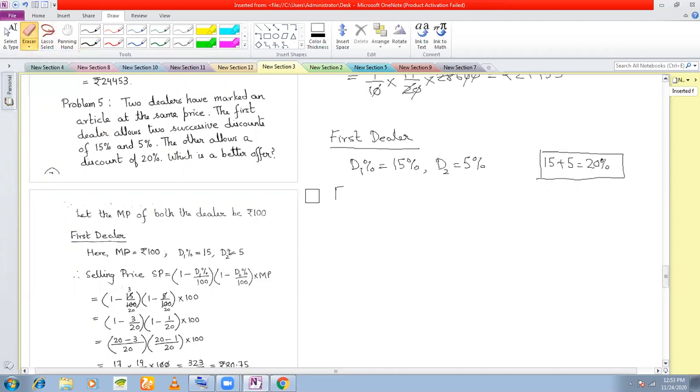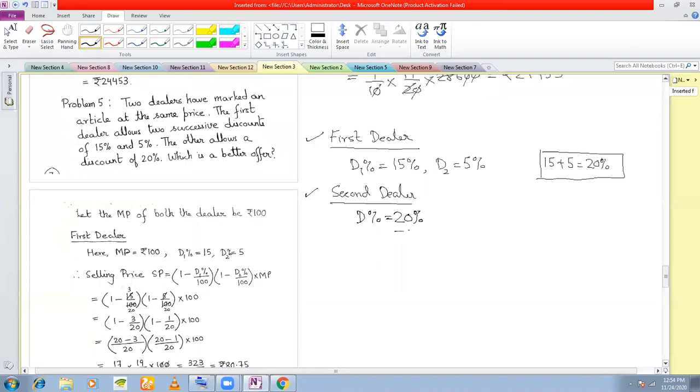dealer, the second dealer now tells me that I will not give you two discounts, but in fact I will give you only one discount. Okay, and what is that discount? I'll give you a discount of 20%. So now the question is, now I'm confused. Which shop should I go to? Whether I should go to the first dealer or whether I should go to the second dealer.